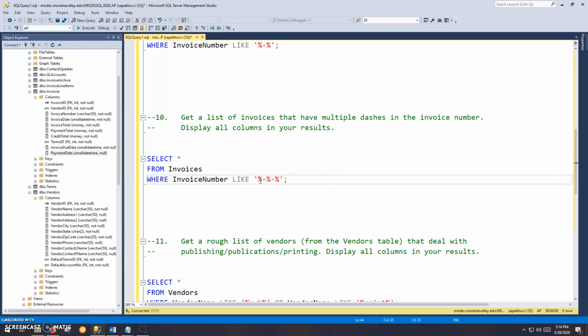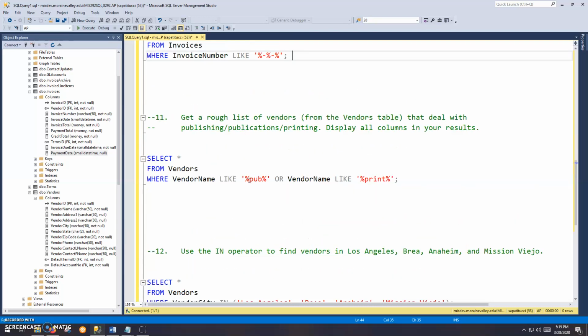So using wildcards, I've set up kind of a pattern here. I don't care what comes first, if anything. There's going to be at least one dash, and then maybe something else in the middle, and then another dash somewhere else in that number. So I have 2 dashes in my pattern that I'm setting up. So this is going to pick up anything that has 2 or more dashes. Any invoice number that only has 1 dash is not going to make the cut here. It would be picked up in the previous problem, but not this one. Only 2 or more would make the cut in this case.